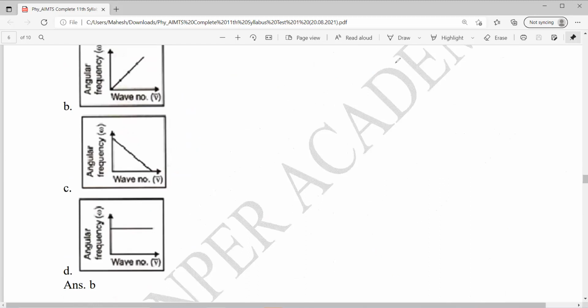When wave number is 0, angular frequency is 0. As wave number increases, angular frequency is also increasing. So option B is correct, not C.